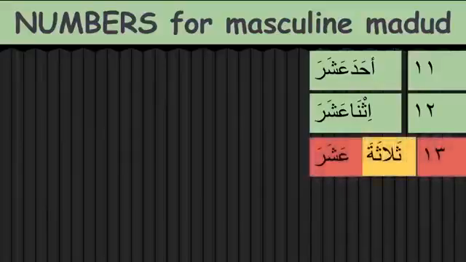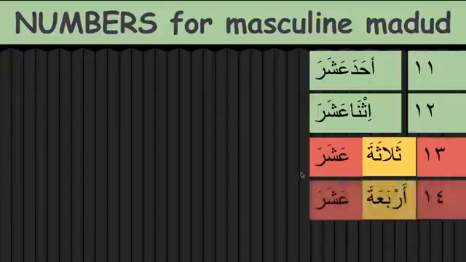And coming to 13, here is where things will change. From 3 to 10 we have different characteristics, and from 13 it's the same characteristics here. The first number, thalathata, will be used for a masculine ma'dud, and ashara will remain ashara.